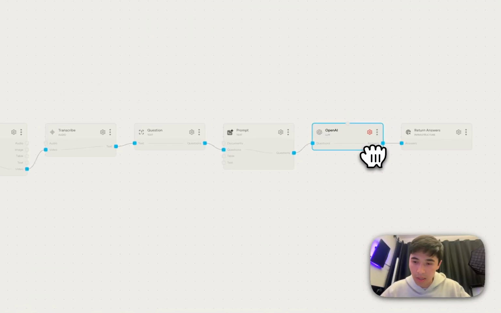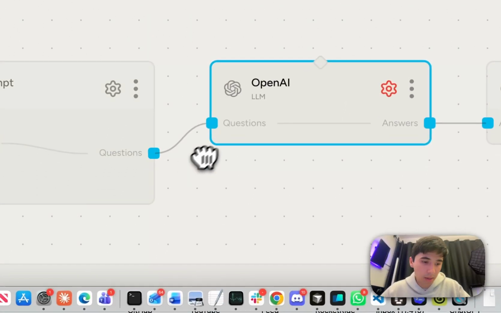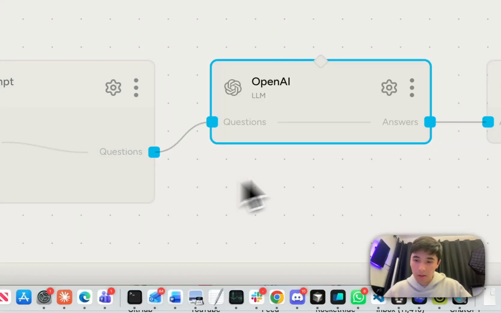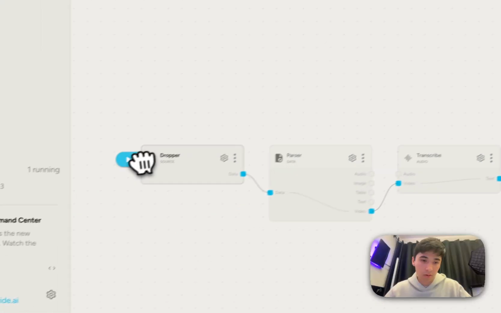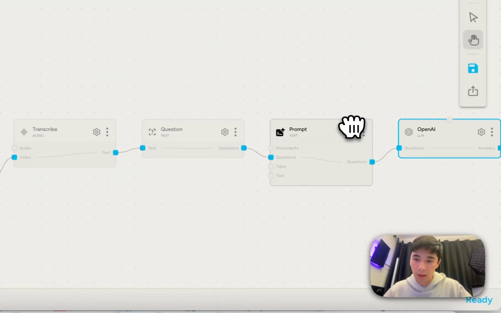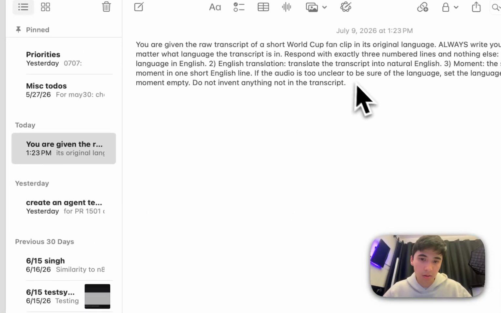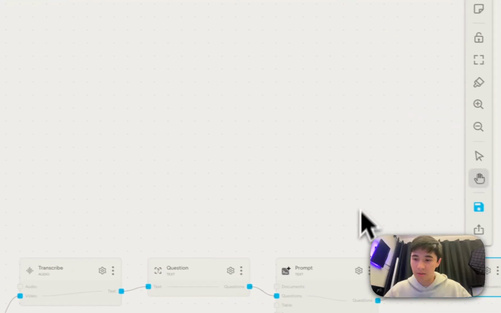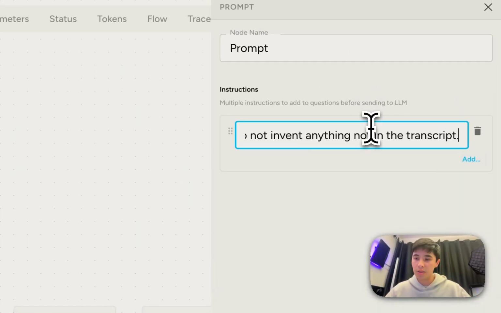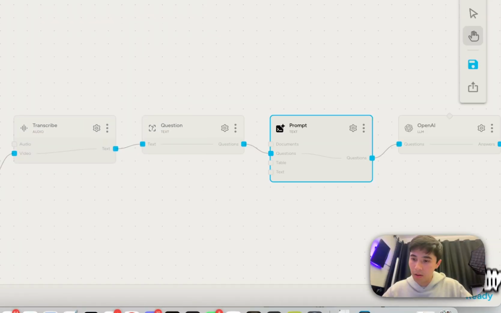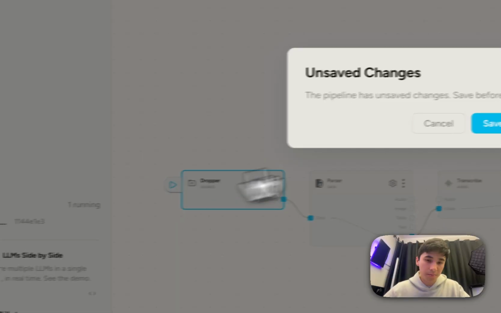So let me get the OpenAI API key, and then I'll be back in 1 second. All right, once you provide the API key and save, then the pipeline's ready. First I have to put in a prompt. So I have a prompt that will basically get a transcript of the video and then turn this into a summary. We'll save that, and then now we can run the pipeline.